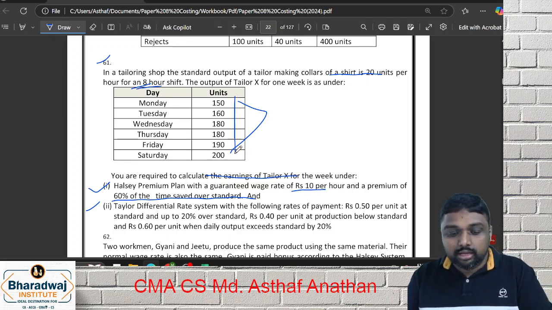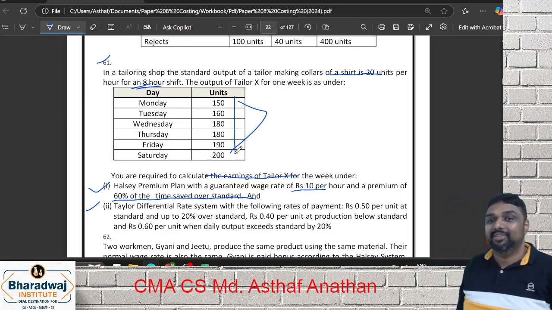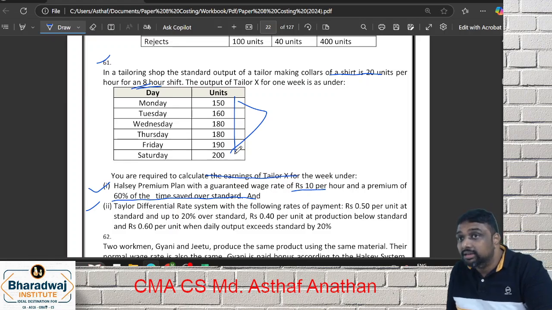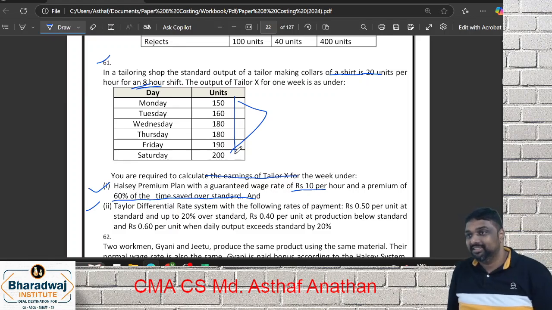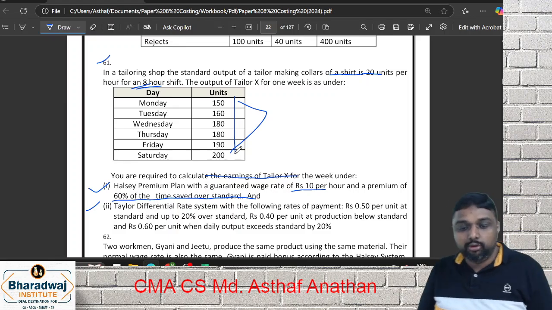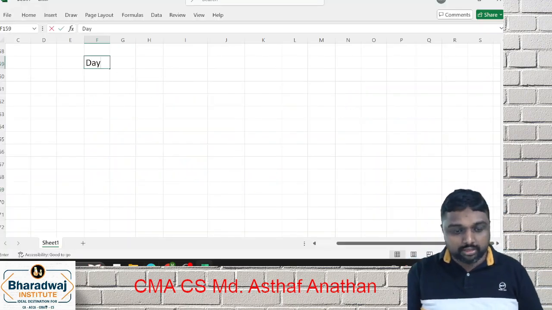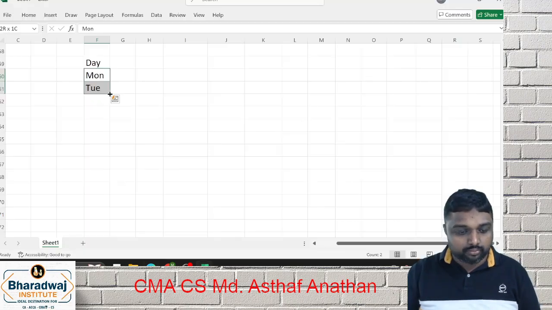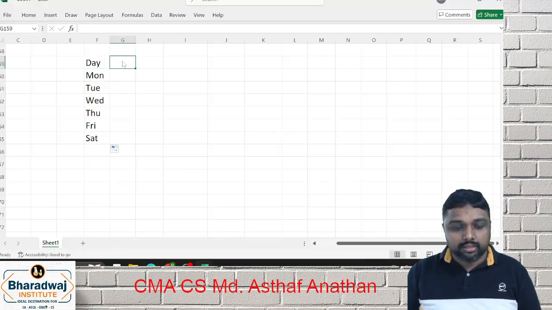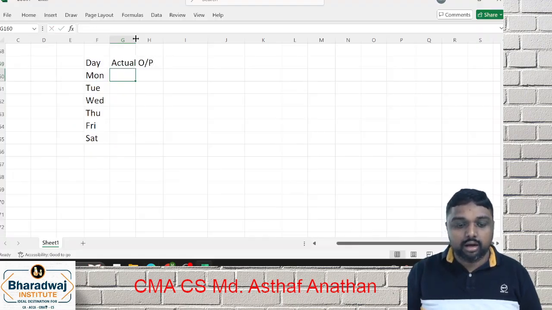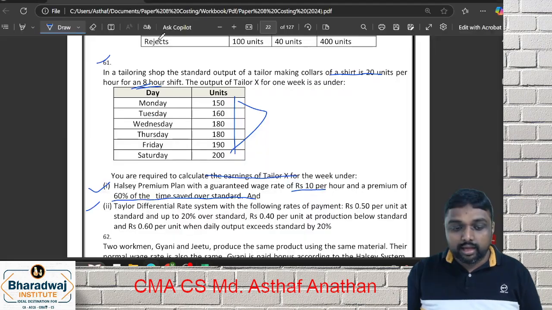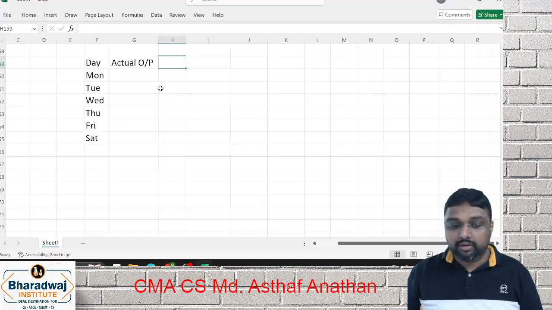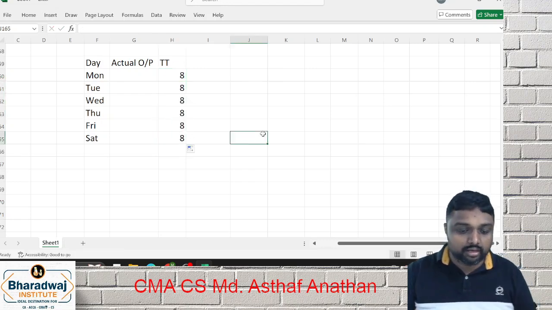This is the actual, so you have to find out the time allowed. A little bit risky, that kind of question will also be asked. So how will you do it? Very easy. We have days, Monday, Tuesday, going up to Saturday. See, they gave the actual output here, and you should be very clear about that. And in a week, how many hours? 8 hours. So that 8 hours is the time taken.